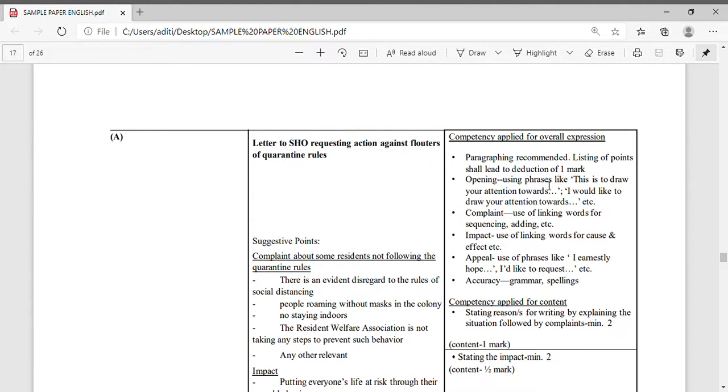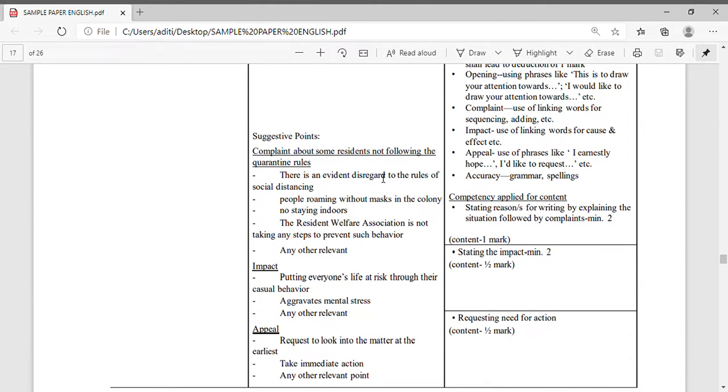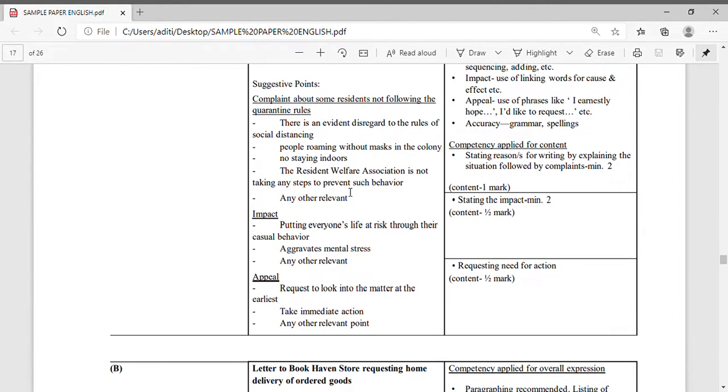Those who will check your paper, how will they give the marks? They will give marks on these things, whether you have written them or not. If you have written the suggestive points, like complaint about some residents not following the quarantine rules, these are the points. If I read everything now it will take too much time, so that is why I am not reading the points. You can see the points are given here. I am scrolling.